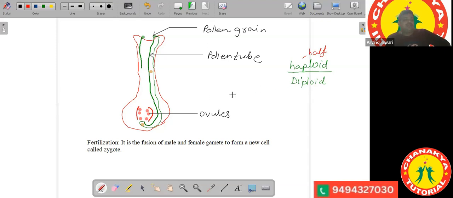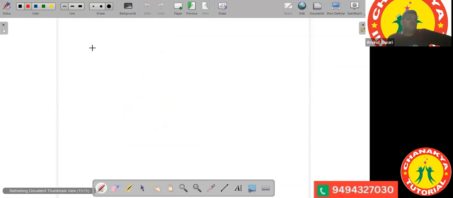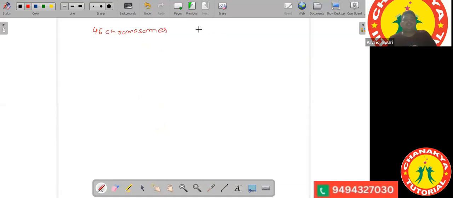For example, in the case of human beings, the chromosome number is 46. We have in our body 46 chromosomes. And these chromosomes occur in pairs. There are pairs of 23. So there are 23 pairs of chromosomes, or a total of 46 chromosomes. Now these 23 pairs of chromosomes are there. If they are in pairs, we call them diploid. So diploid means paired chromosomes.